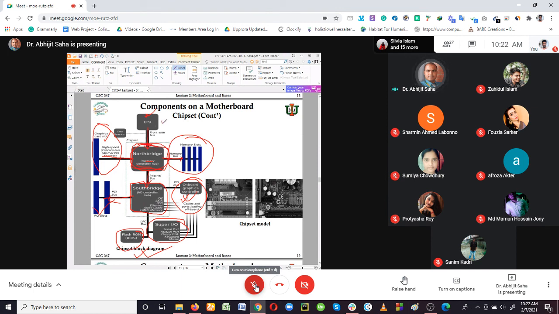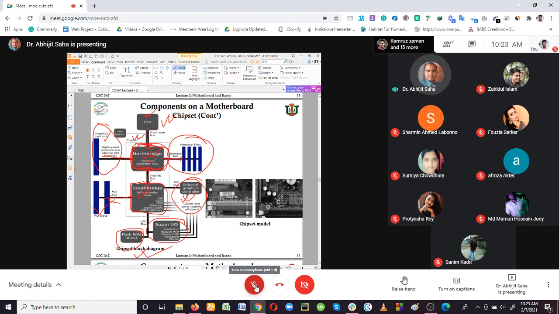So with the CPU, he is the boss, definitely. I mean, the CPU is the boss on top. How is he going to communicate with each and every part of the computer system? Definitely through the north bridge and the south bridge. He is able to reach any component, or any component is able to communicate with any other component or the CPU, by following these two bridges. That is what is shown in the dotted box: these are the two chipsets we have. One is the north bridge, the memory controller hub, and the other is the south bridge, the IO controller hub. This is how the bridges are represented here.